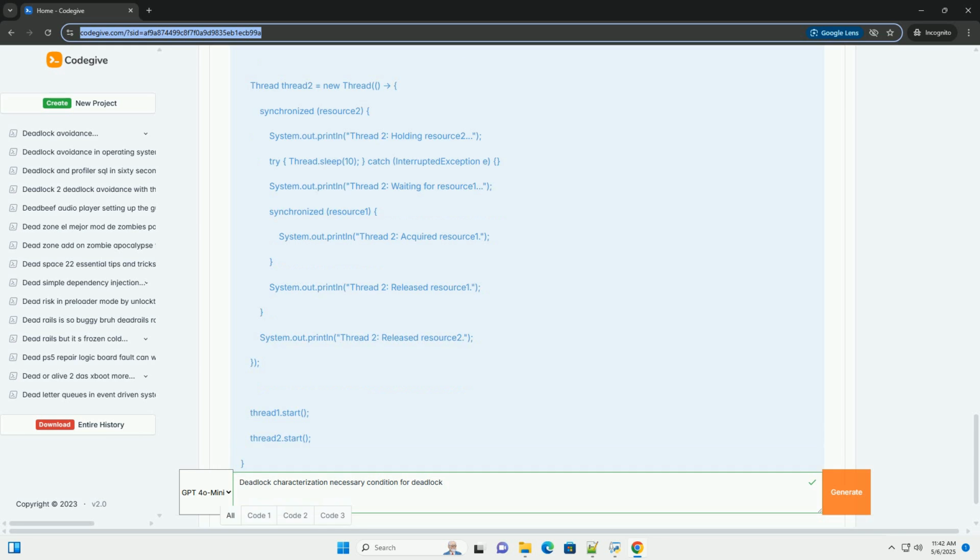Select a victim: choose a process from which to preempt resources. Rollback: roll back the victim process to a safe state, for example the beginning of its execution. This may require the process to be designed to support rollback. Prevent starvation: ensure that the same process is not always selected as the victim. 4. Deadlock ignorance. Goal: ignore the possibility of deadlocks. Rationale: deadlocks are rare and the cost of prevention, avoidance, or detection/recovery may be higher than the cost